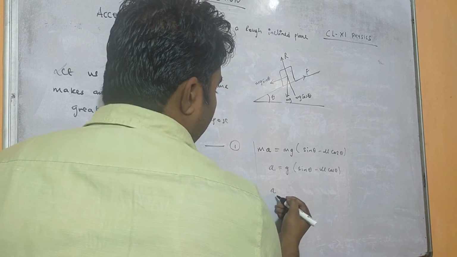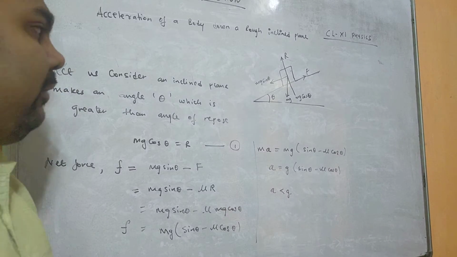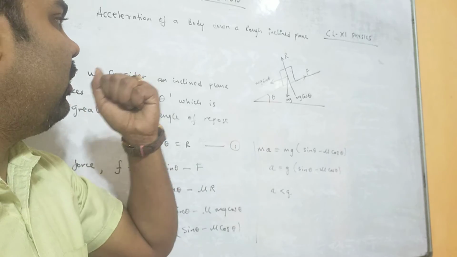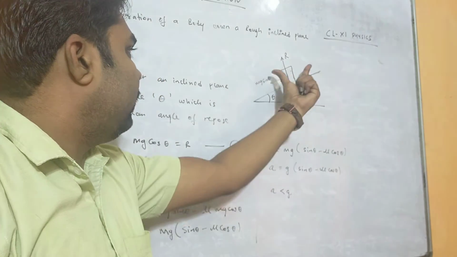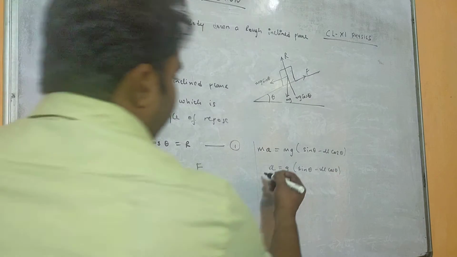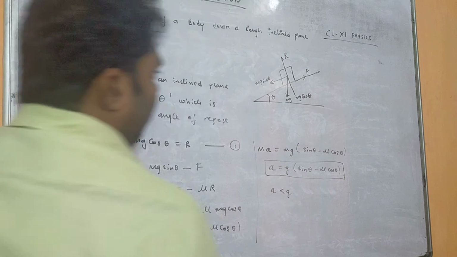So always it has been found that acceleration of the body is less than the acceleration due to gravity. This acceleration will be less than the acceleration due to gravity, and this is the acceleration of a body when it is sliding in the downward direction, right? So this is the last expression. This formula is important, right?